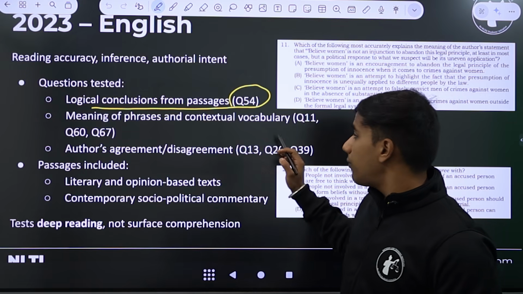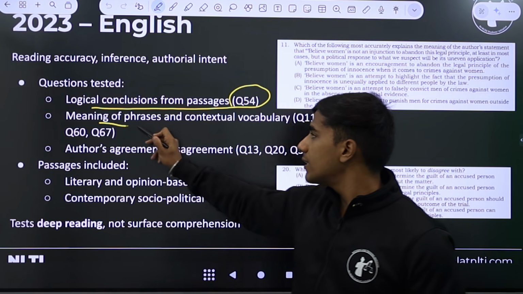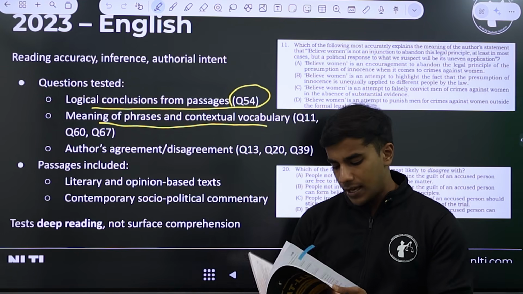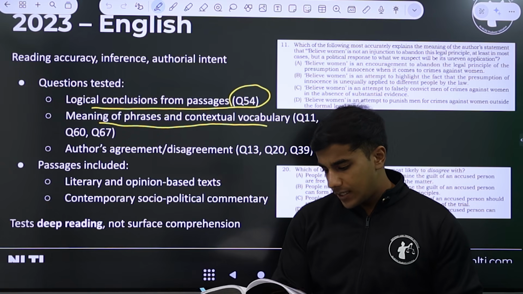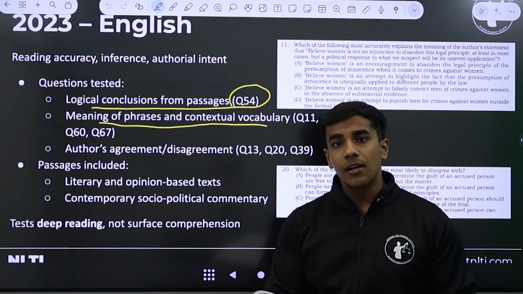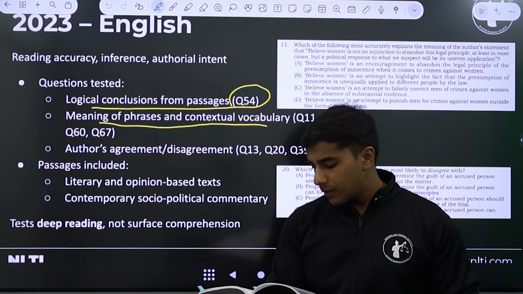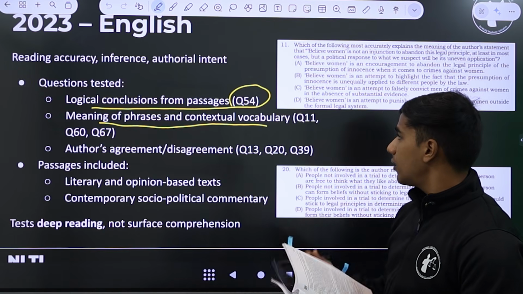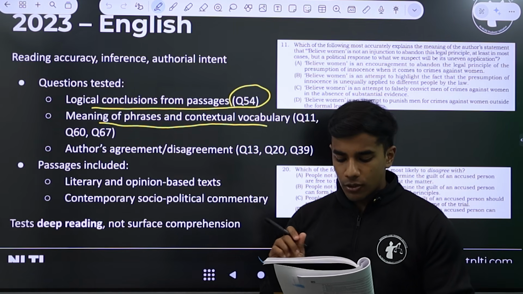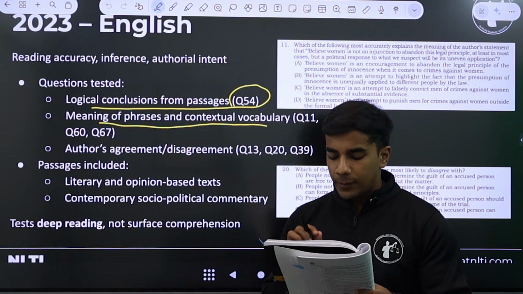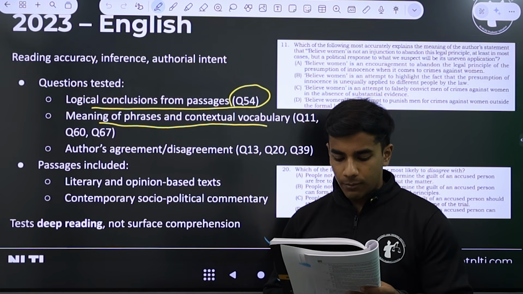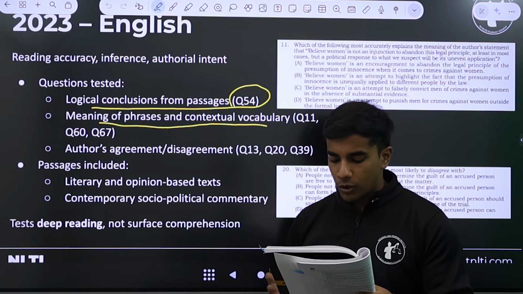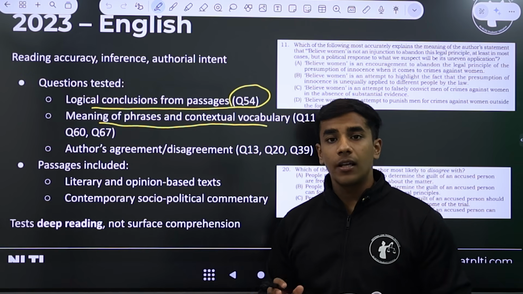Now around 4 to 5 questions are also on direct vocabulary, that is, meaning of phrases and contextual vocabulary. Here I have given an example of question 11. Let's go over question 11. Question 11 is based on an article written in Bloomsbury, again a very reputed source, by Amia Srinivasan on the right to sex. The 11th question, which comes from vocabulary, asks which of the following most accurately explains the meaning of the author's statement that 'believe women' is not an injunction to abandon this legal principle, at least in most cases, but a political response to what we suspect is its uneven application.